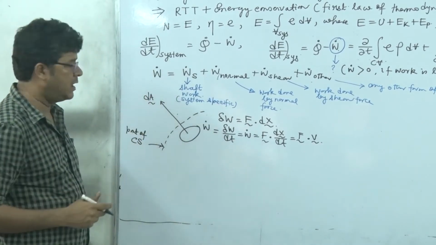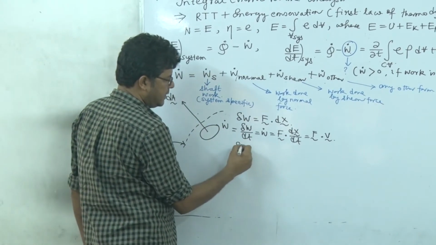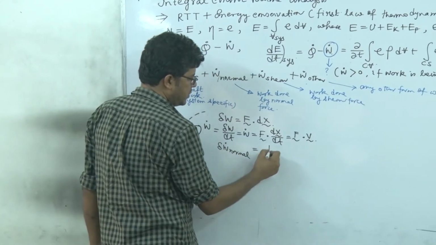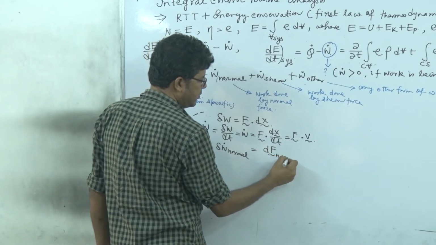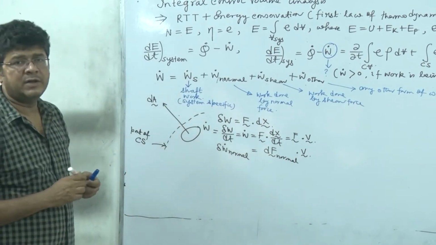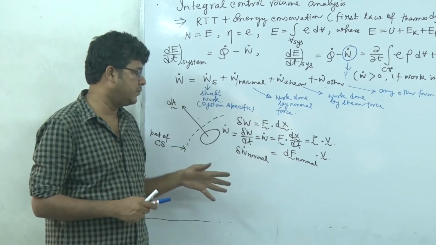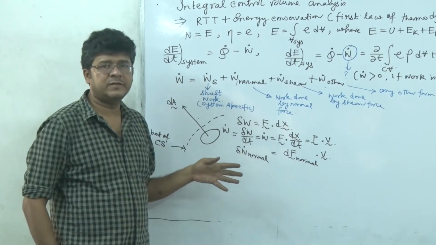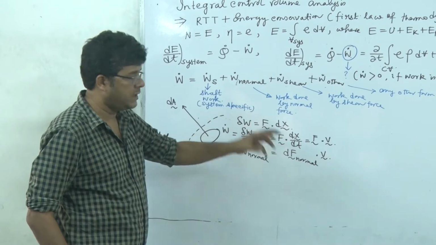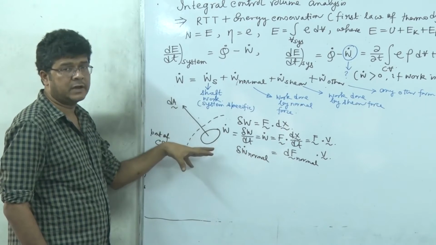Now for a very small force acting on this area, you can write that del W dot normal is equal to dF normal dot V. Now the question is, the normal force is the force being applied on the system or on the control volume, right? So the work done we are estimating here is basically the work done by the surrounding on the system or on the control volume.